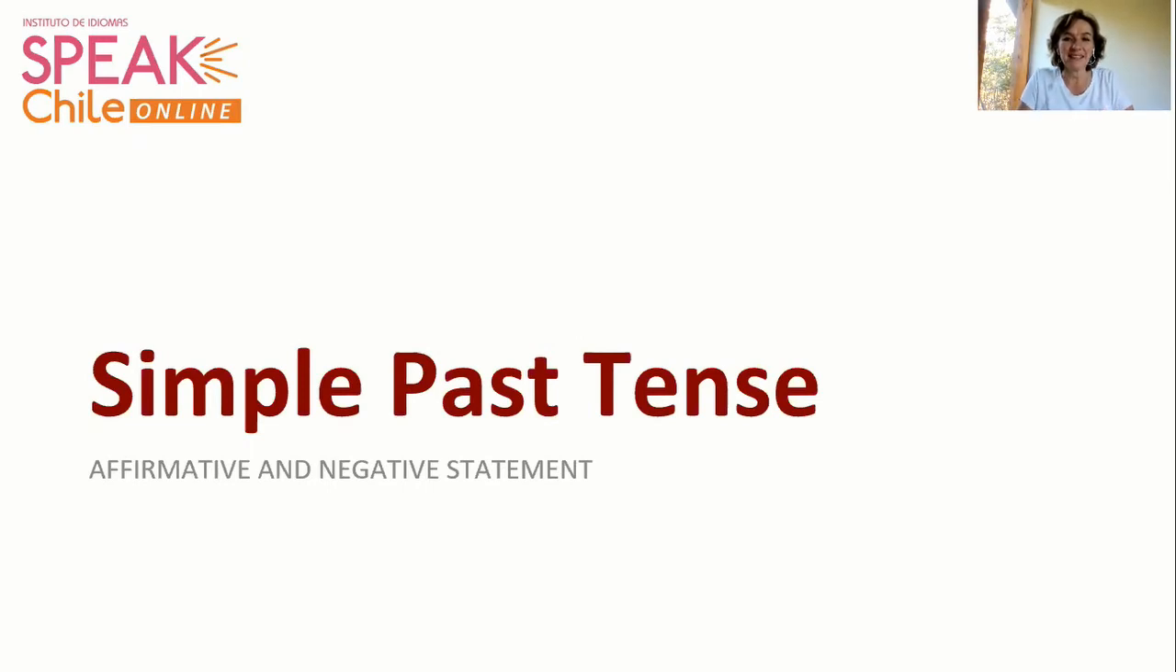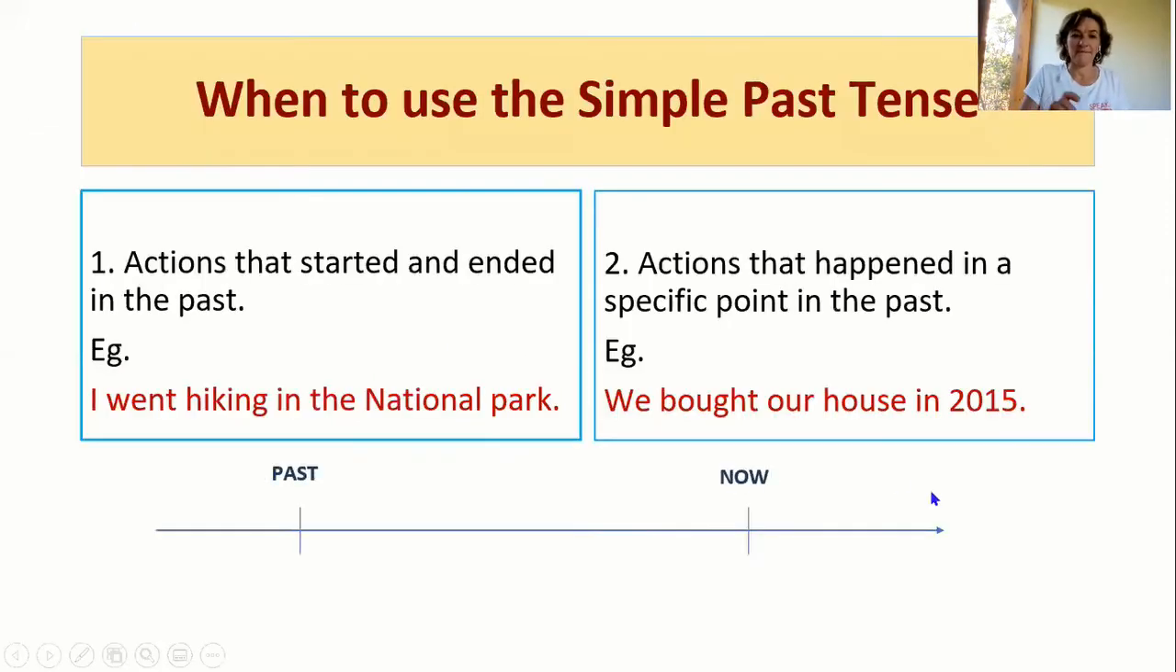Today we're studying the simple past tense, how to express an idea or an event that happened in the past, not today, but yesterday, the day before yesterday, or last year. Let's see. When to use the simple past tense? Number one, when we want to express actions that started and ended in the past.